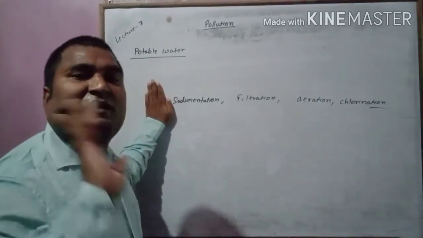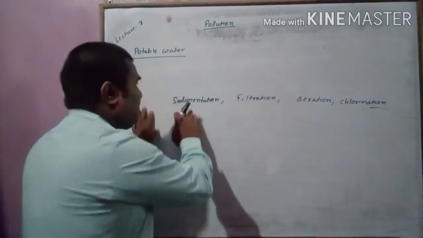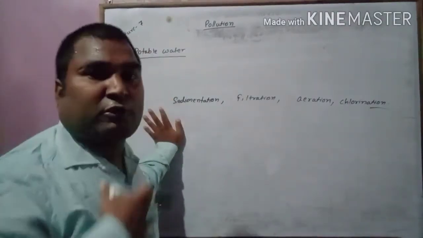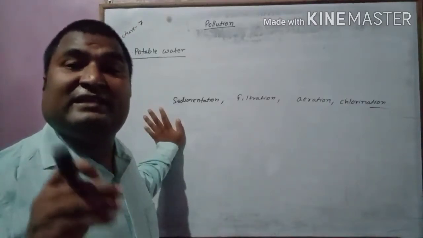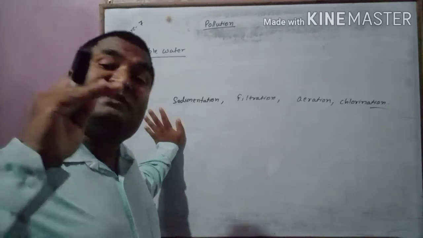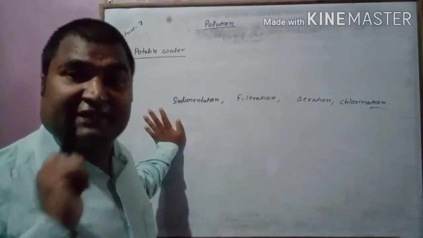Sedimentation, it is from class 5. Students of class 5 will answer this. What is sedimentation? The process of allowing insoluble impurities to settle at the bottom of the container is called sedimentation.